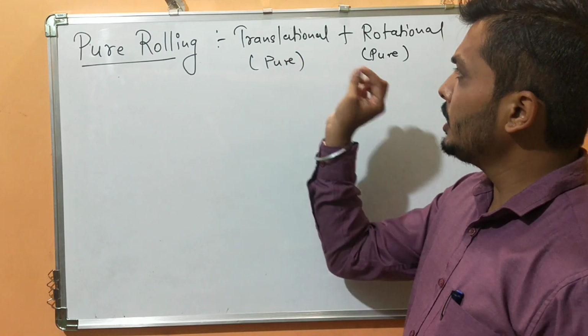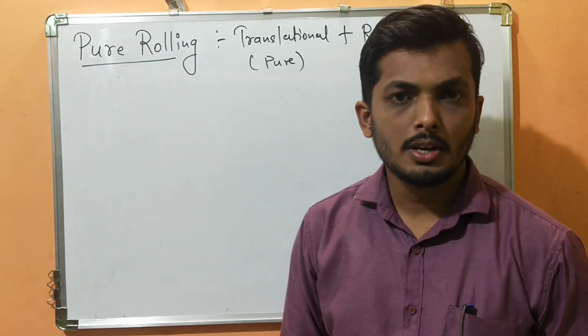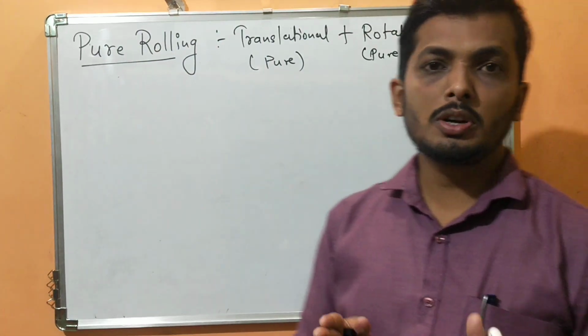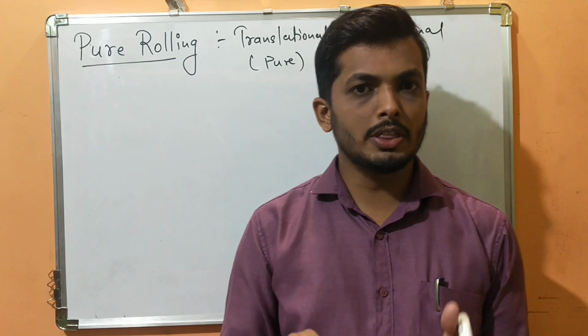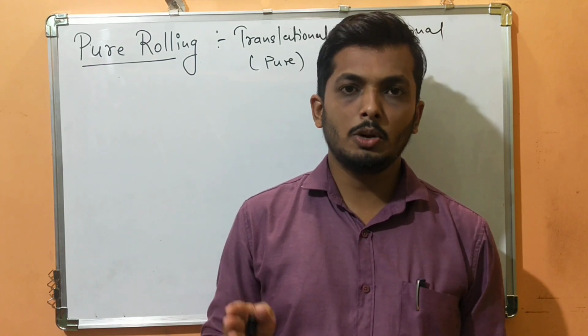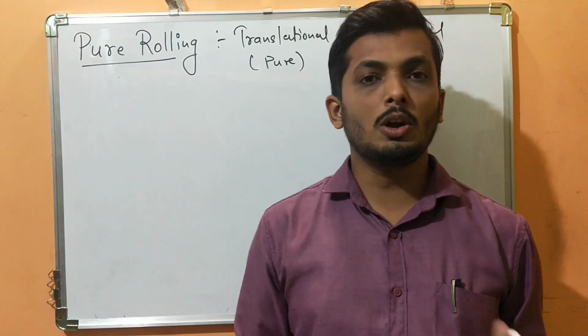Now all of you are familiar with translational motion and rotational motion. In the first class we had studied this. Just to recall, what was the difference between them? In translational motion, the line drawn between any two internal points is always parallel, and in rotational motion the lines were not parallel.